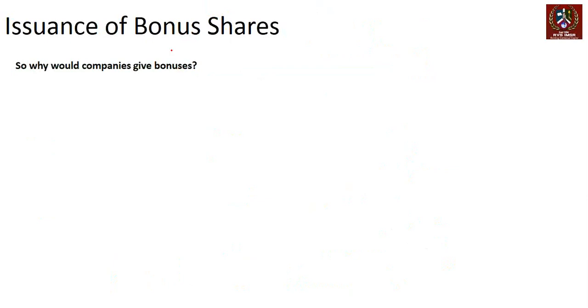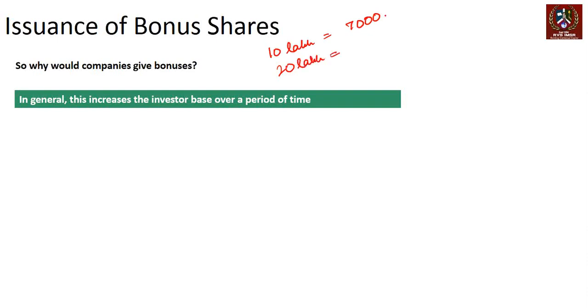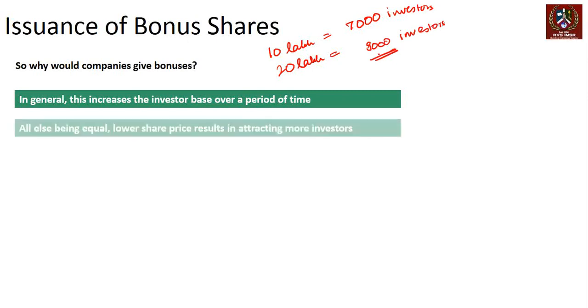Why would a company give bonuses? Right, because it takes out a little bit of dividend from them and extra dividend that is being paid out. So in general, because you are increasing the number of shares, it increases the number of investors as well. Earlier you had 10 lakh shares, maybe those were held by 7,000 investors. Now you have 20 lakh shares. Over a period of time, maybe 7,000 investors may give way to 9,000 investors, right? Because the denomination has become slightly lower. So it becomes a slightly more spread out shareholding.